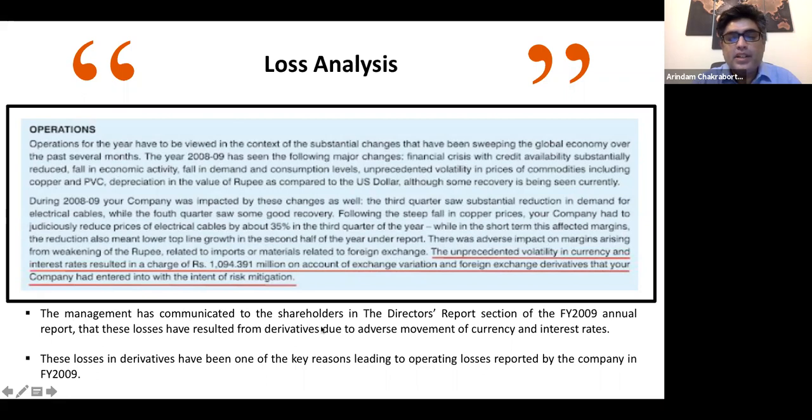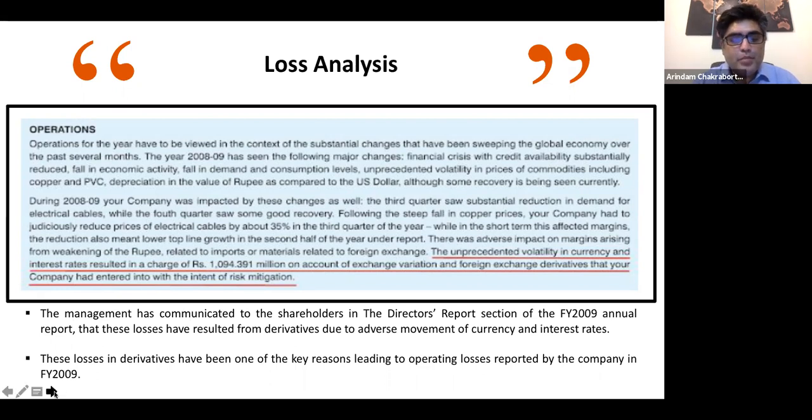The management has communicated to the shareholders in the director's report of the annual report that these losses have resulted from derivatives and adverse movement of currency and interest rate. This loss on derivatives has been one of the key reasons leading to operating losses. So understand, just for this derivative loss, they finally had to showcase a loss in their books of accounts, right?